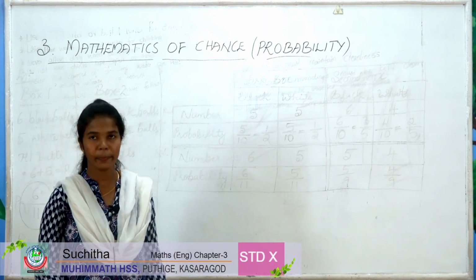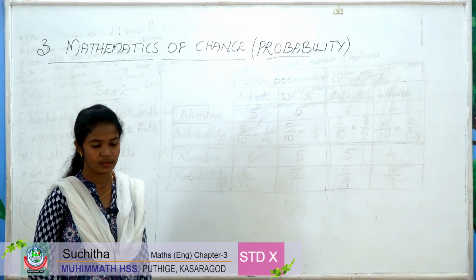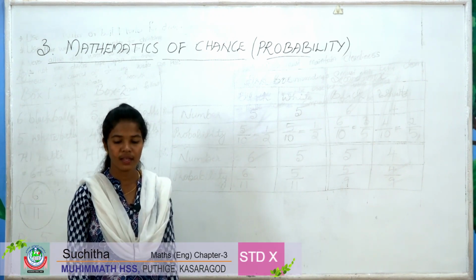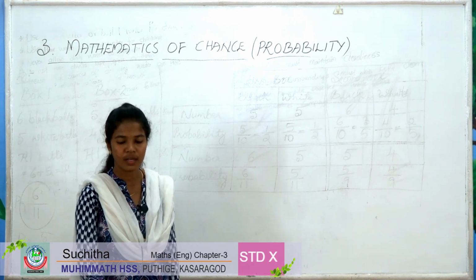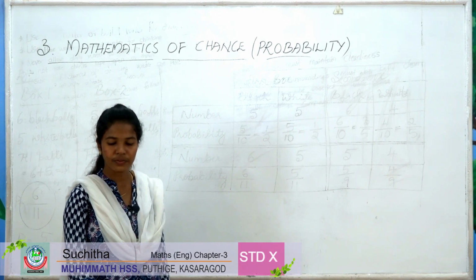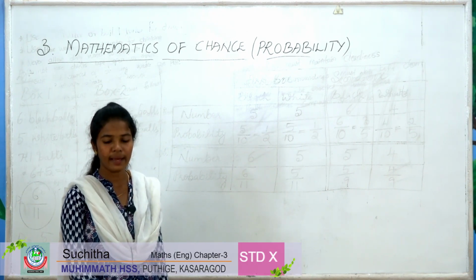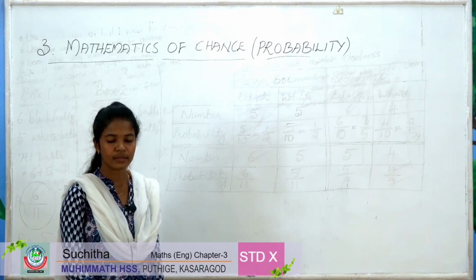Next, in your textbook, page number 71, see the first question. A box contains 6 black and 4 white balls. If a ball is taken from it, what is the probability of it being black and the probability of it being white?